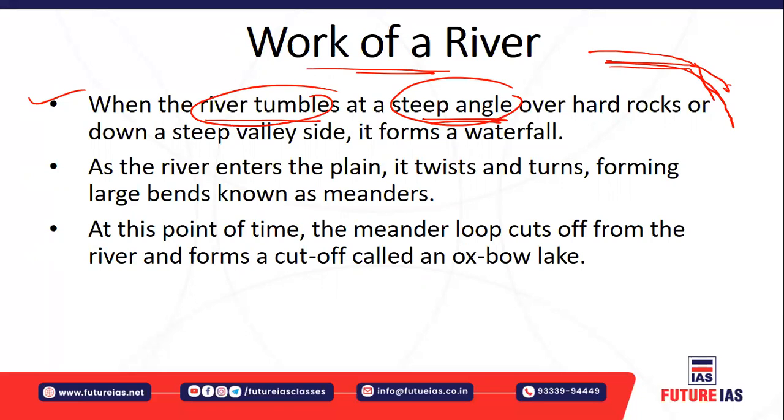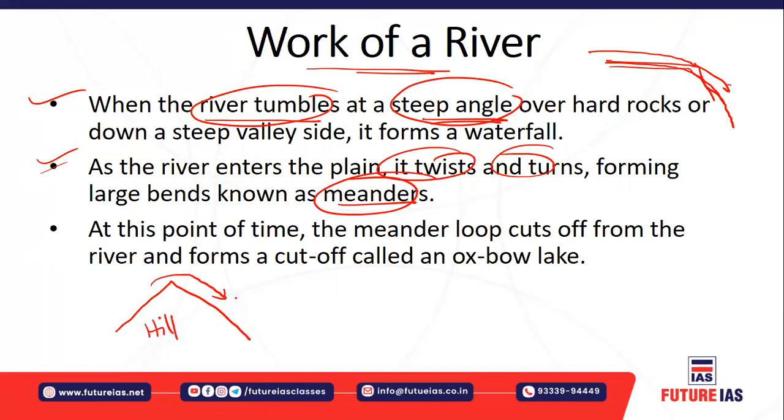And as the river enters the plain, right, it twists and turns, forming large bends, which are called meanders. That means you must understand, for example, this is basically your hill. Let's say the river flows through the hill. Now, since it is flowing, it is flowing with very high speed.